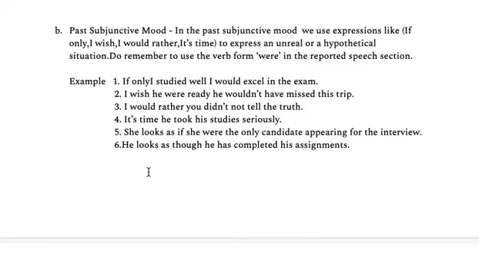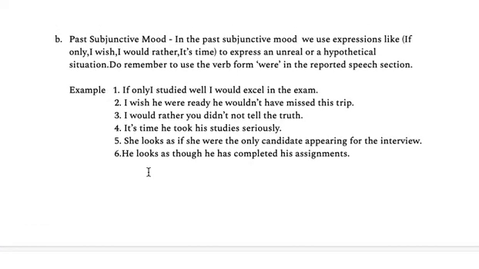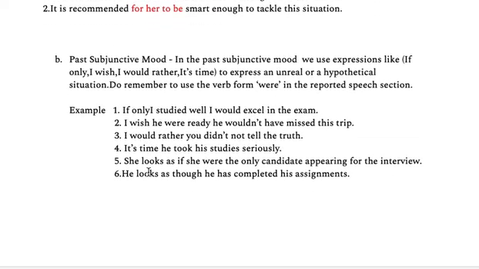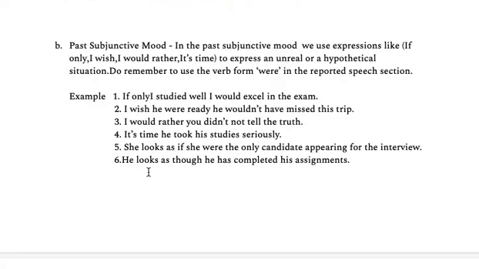Now let's understand past subjunctive mood. What happens in past subjunctive mood? The only thing is that we start with the sentence it is recommended, then in the past it will be it was recommended. But especially when it comes to past subjunctive mood, we need to remember a few things: it will have conditional forms, like if, I wish, if only. If you get to hear such expressions like if only, I wish, I would rather, it's time, remember these expressions.